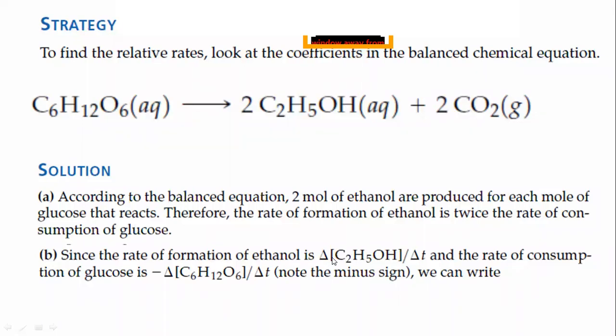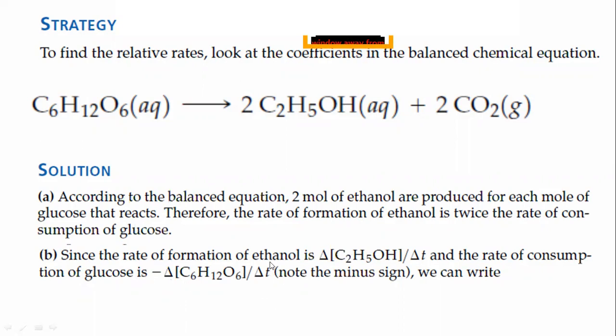This is very basic knowledge. And for the rate of consumption or decomposition, we use the same terms, and each reactant will be shown with the minus sign, because these are being consumed or decomposed during the reaction. That's why their rate must be expressed with the minus sign.